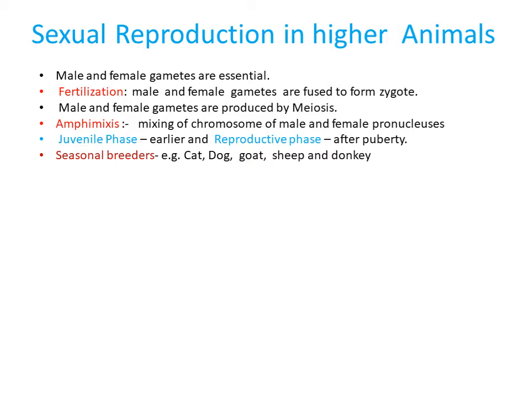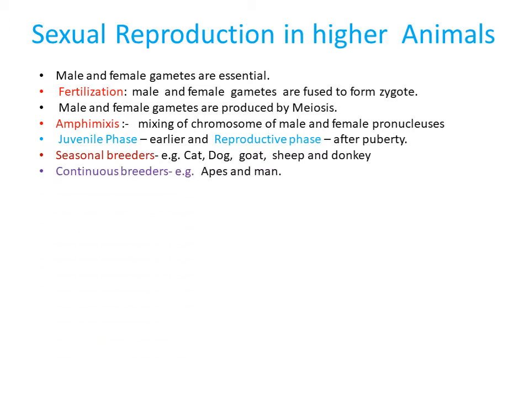Examples are cat, dog, goat, sheep, donkey. They are seasonal breeders because their reproductive cycle takes place over a long duration, like after 3 months, after 6 months, after 9 months. It is also called the estrous cycle, not the menstrual cycle.